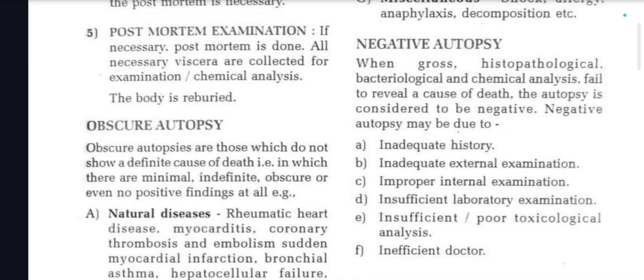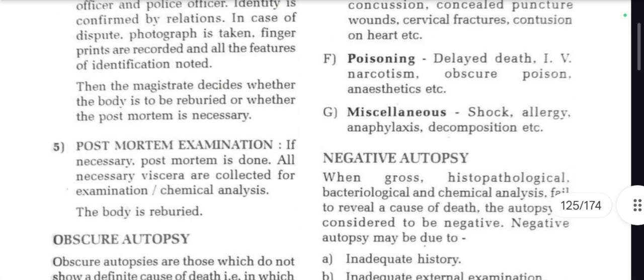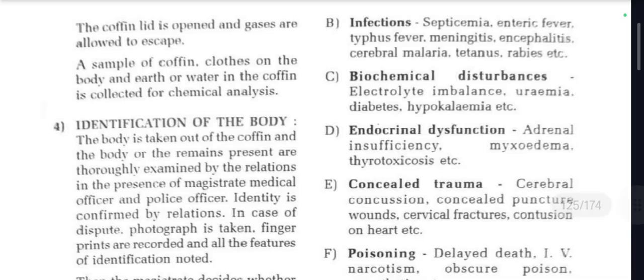What is obscure autopsy? Obscure autopsies are those which do not show a definite cause of death, that is, in which there are minimal, indefinite, obscure, or even no positive findings at all. Example, in natural diseases: rheumatic heart disease, myocarditis, coronary thrombosis, embolism, sudden myocardial infarction, bronchial asthma, hepatocellular failure, epilepsy, neurogenic shock, etc. So in these, you are not going to write cause of death.